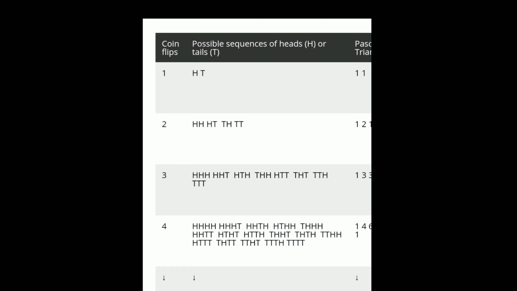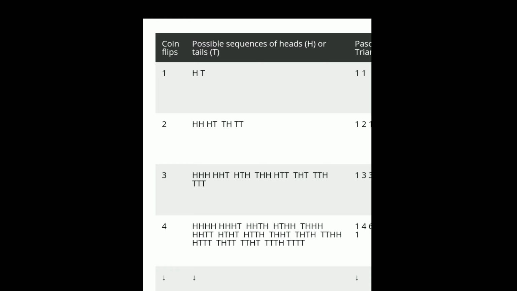For a probabilistic process with two outcomes like a coin flip, the sequence of outcomes is governed by what mathematicians and statisticians call the binomial distribution. This also relates to Pascal's triangle. For example, for 3 coin flips, there are 2 multiplied by 2 multiplied by 2 equals 8 possible heads and tails sequences when sorted into groups by how many heads: 3, 2, 1 and 0. Each group is populated with a 1, 3, 3, 1 sequence respectively. Notice how this matches the third row of Pascal's triangle.